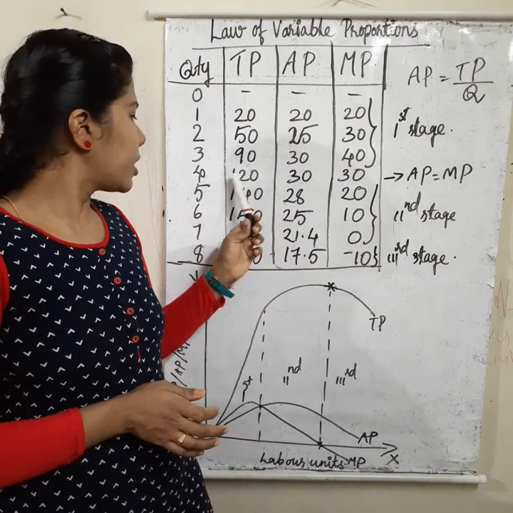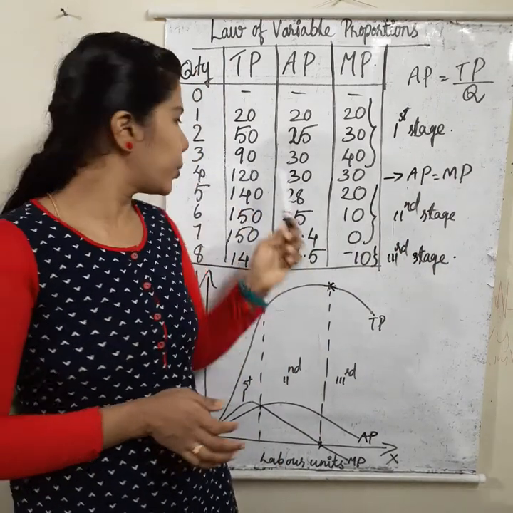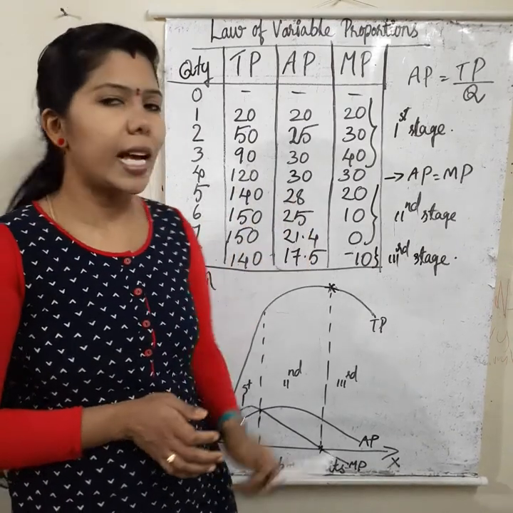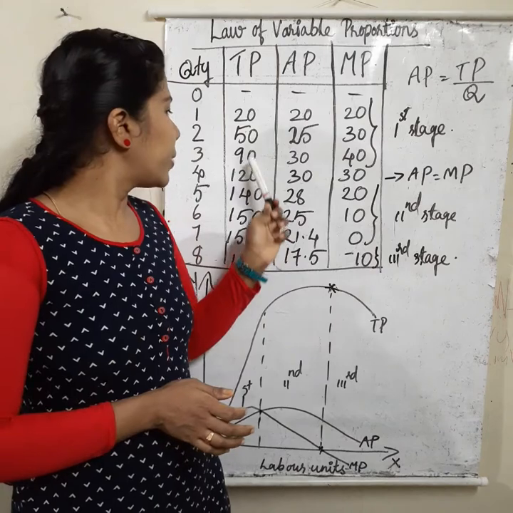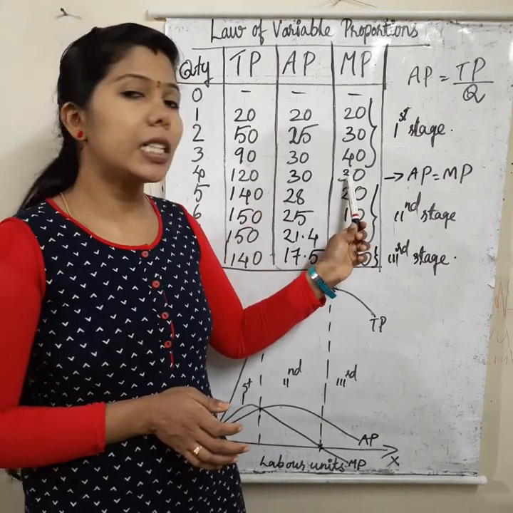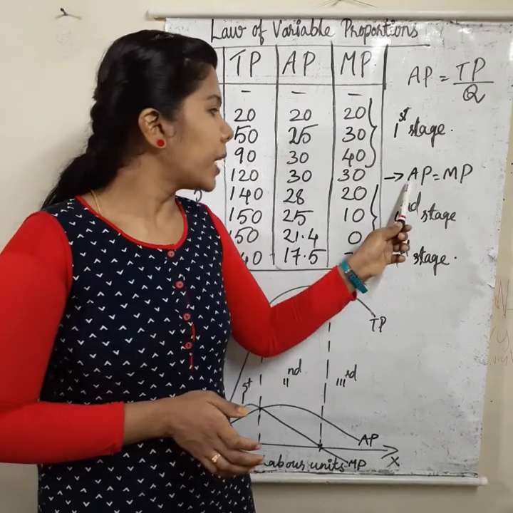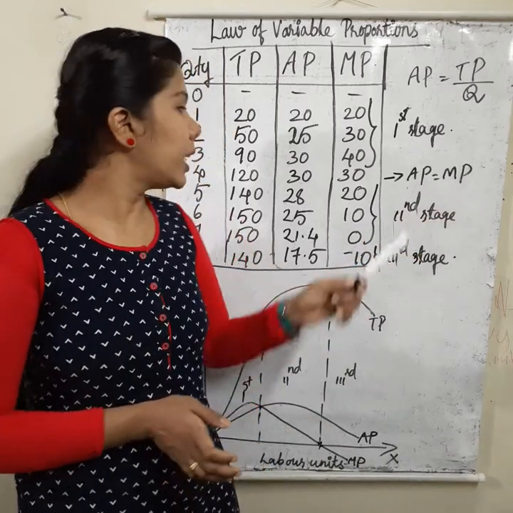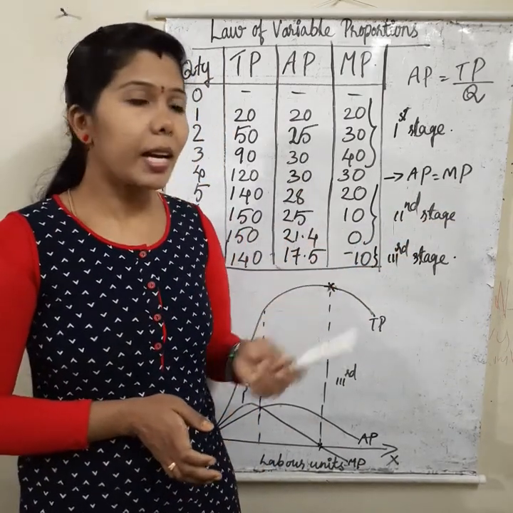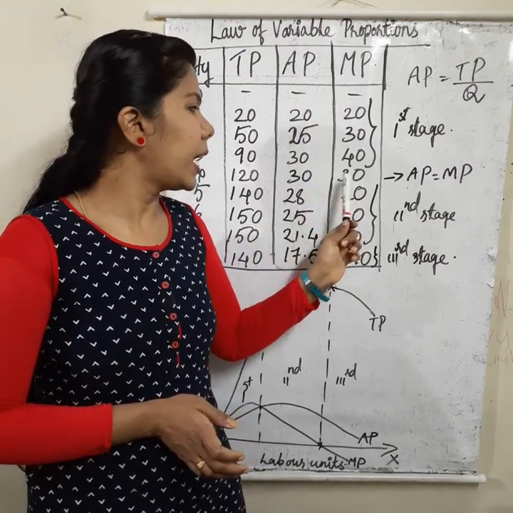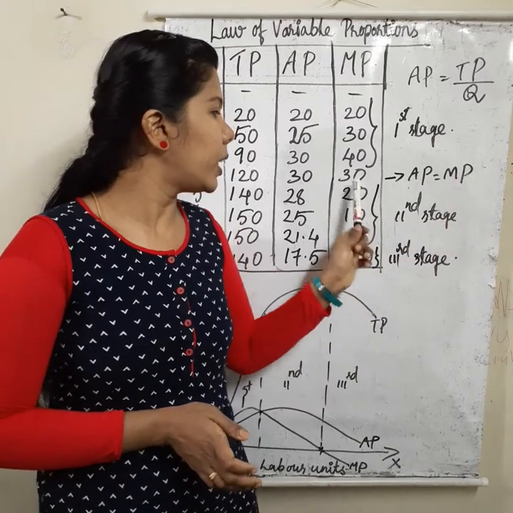Then in the second stage, 4 units of labor used, 120 is the total product. 120 divided by 4, 30 is the average product, and 120 minus 90, 30, is the marginal product. In this stage, the starting of the second stage, AP and MP will be equal. What is the reason behind that? Here AP is constant. That's why MP and AP will be equal in this stage.